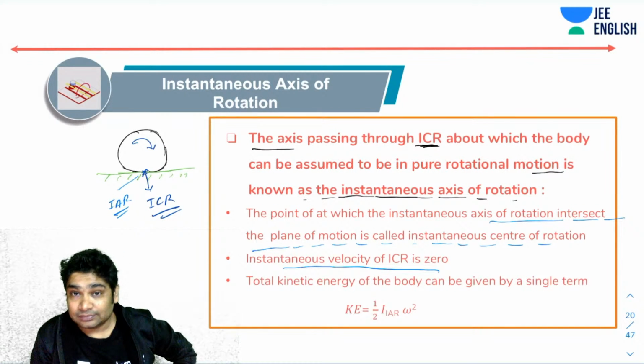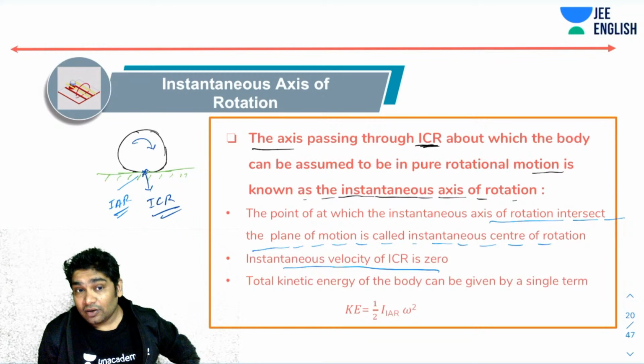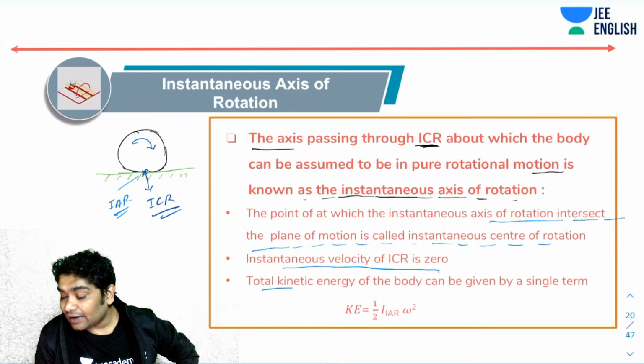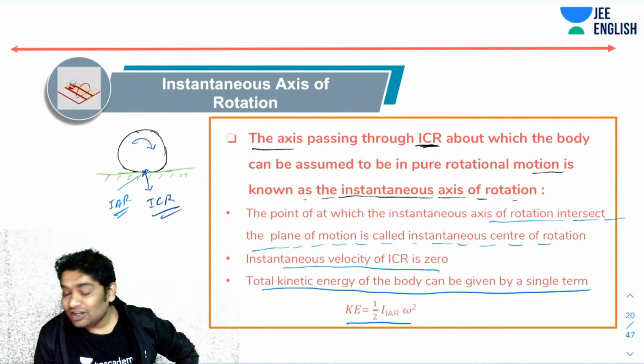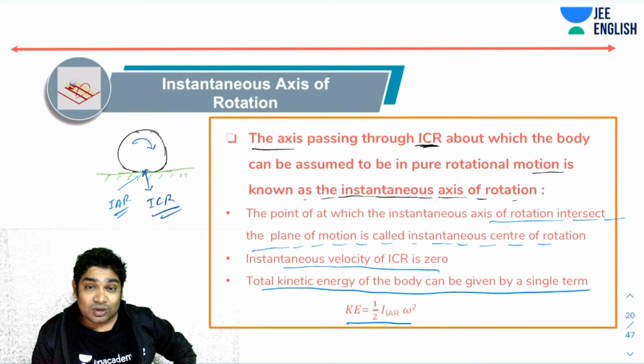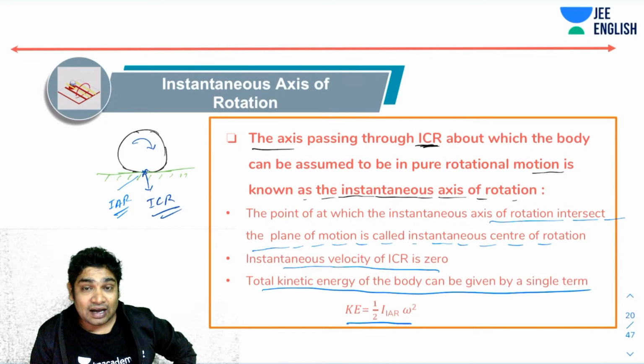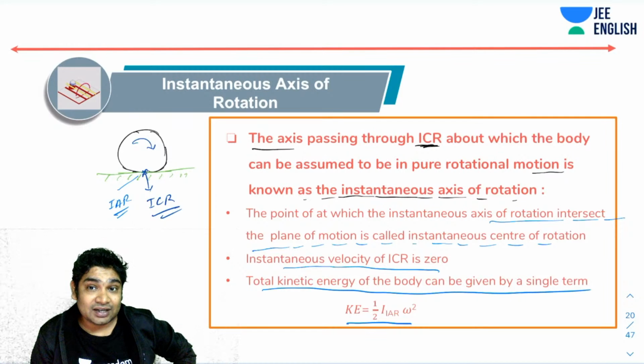Okay, Meet. Now, with the help of the concept of IAR, I can also write the total kinetic energy of the body as a single term. Earlier we used to write the kinetic energy in two terms, half m v_CM squared plus half I_CM omega squared. Now you can write it in a single term as half I about IAR times omega squared.